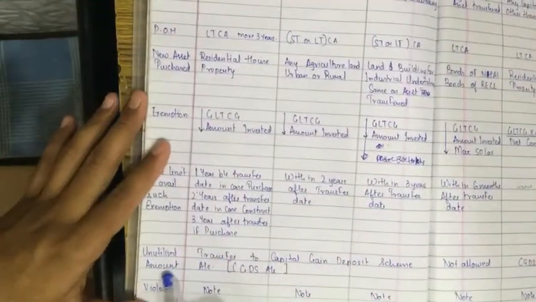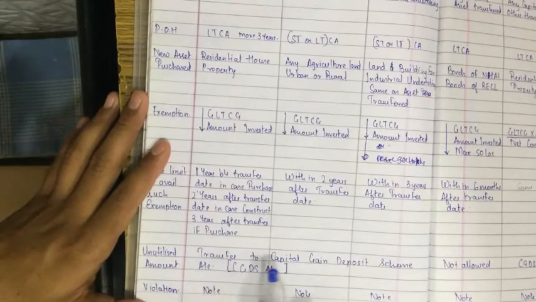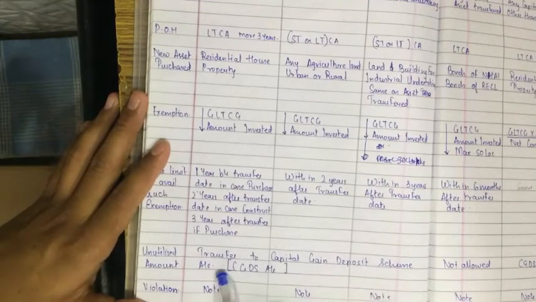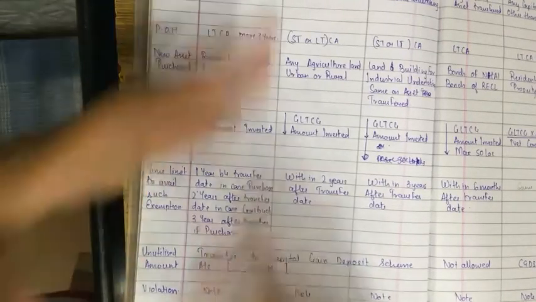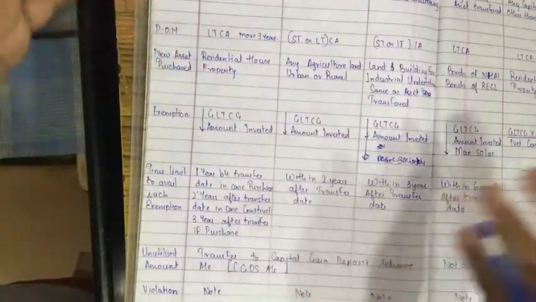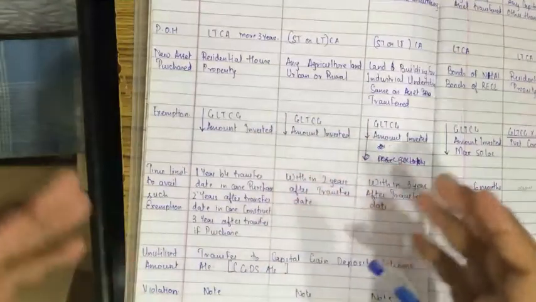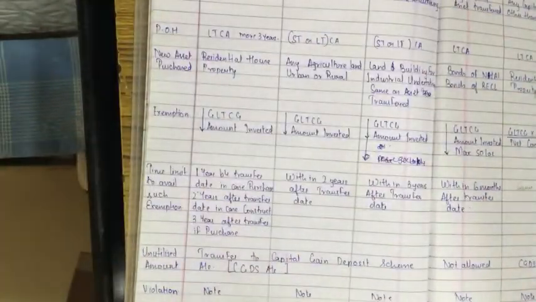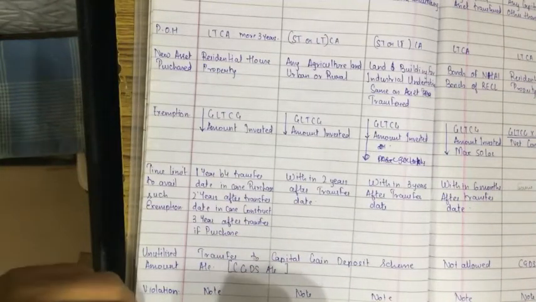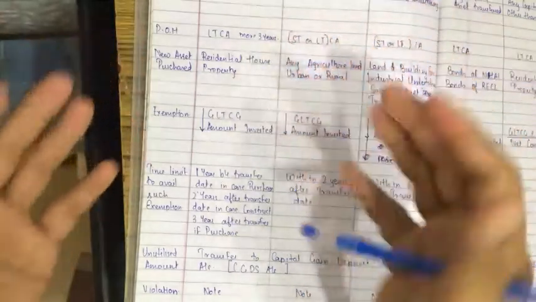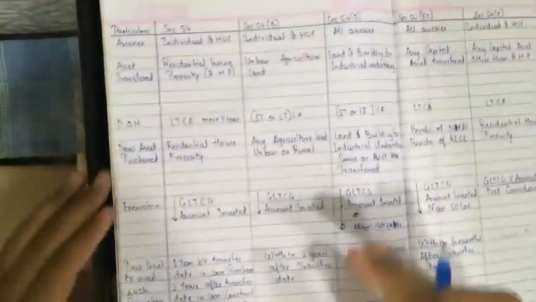You can just transfer this 10 lakhs as unutilized amount to the capital gain deposit scheme account, that is the CGDS account. Just transfer it into this account, and when you want to buy the flat or invest in the residential house property, withdraw the amount from this account and purchase it. It is as simple as that.